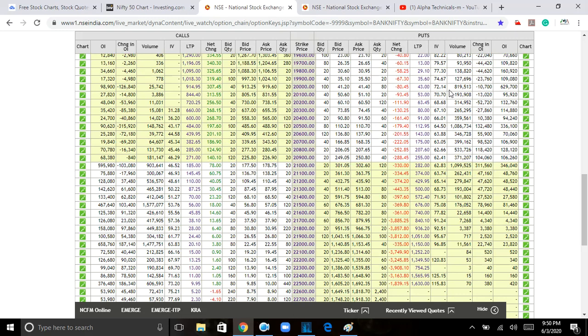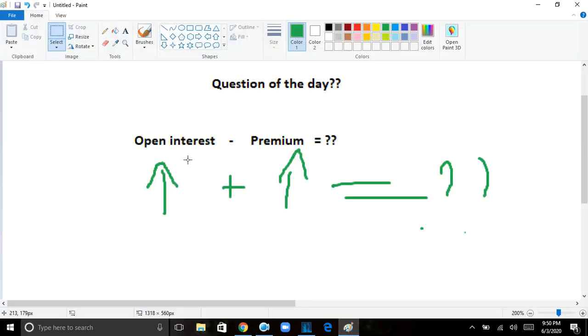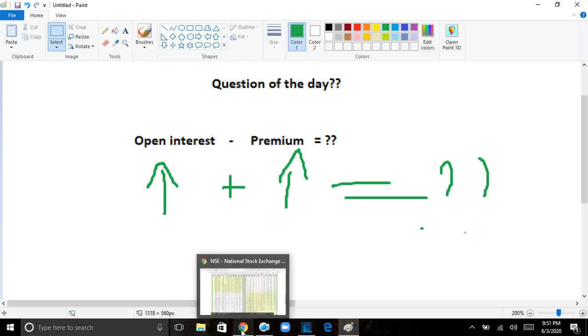Okay friends, now we'll go to our question and answer session. From today, the question of the day is: open interest increasing, premium increasing, what is the conclusion? Please give your conclusion in the comment section.